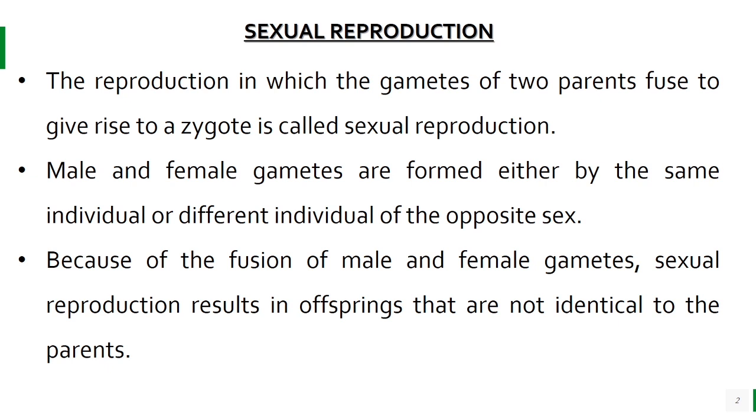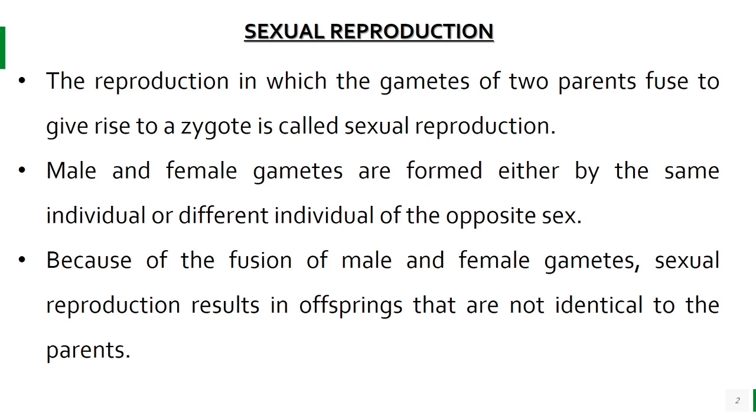So in asexual reproduction there was no formation of gametes or fusion of gametes, and only one parent is required for the reproduction. But in case of sexual reproduction, two gametes, means two parents, are required to produce gametes which then fuse and give rise to the zygote. So these two gametes are male and female gametes. These are formed either by the same individual, like in case of lower organisms like fungi, algae, or by different individuals of opposite sex, like in case of higher plants and animals.